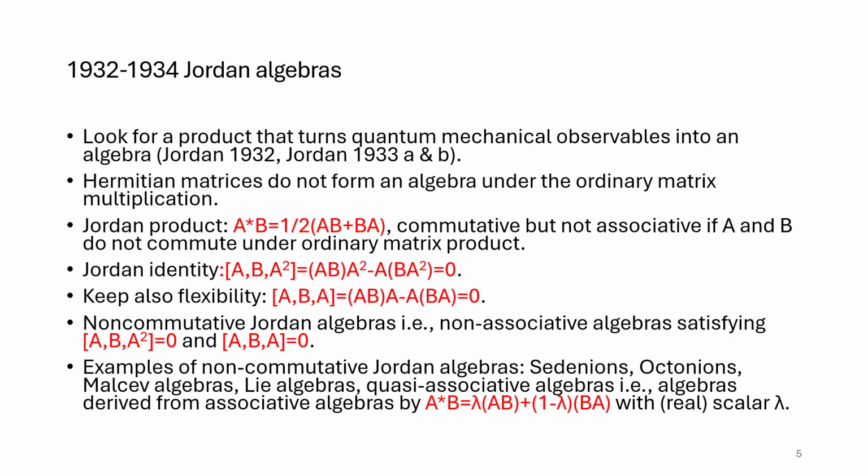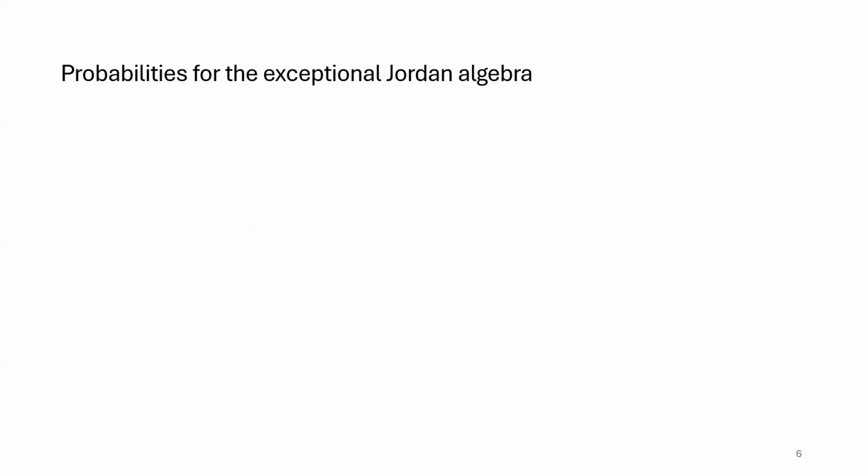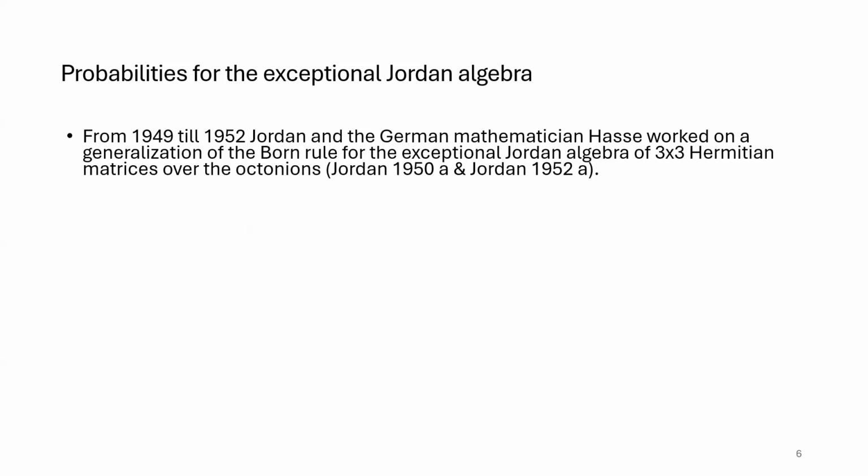The one exception is the very famous exceptional Jordan or Albert algebra of 3 times 3 Hermitian matrices over the octonions, which is nice to have, and this has many beautiful mathematical properties and many connections in mathematics, but it was just too small and too narrow to act as a generalization of quantum theory. This was also the reason why Jordan stopped working on Jordan algebras in 1934, with one exception. He had to look at the exceptional Jordan algebra and how to do quantum mechanics with it. And one of the most important things in quantum mechanics is how to calculate probabilities.